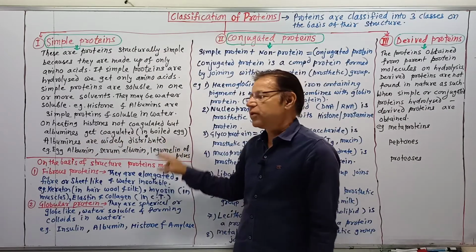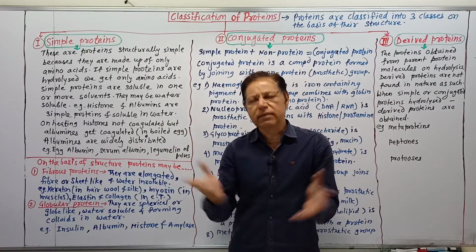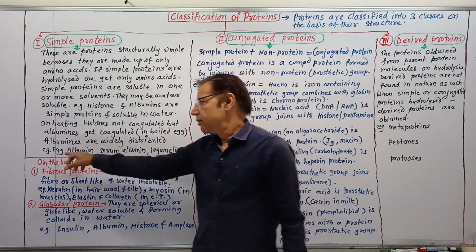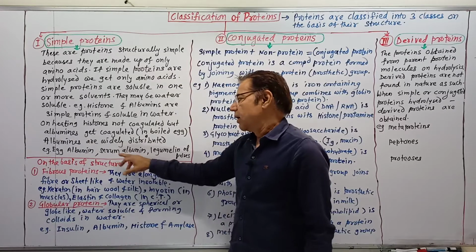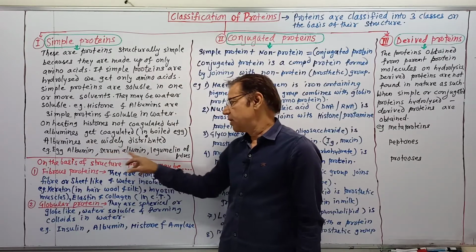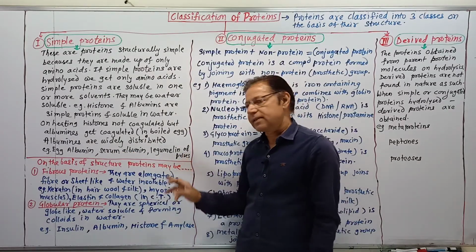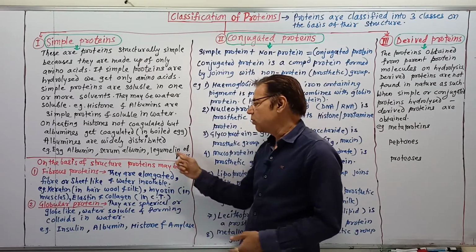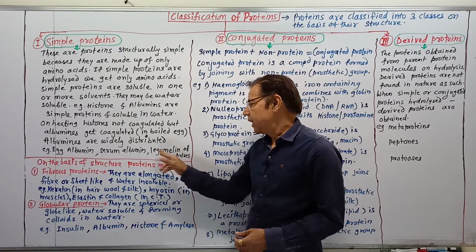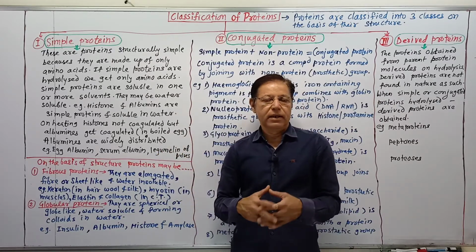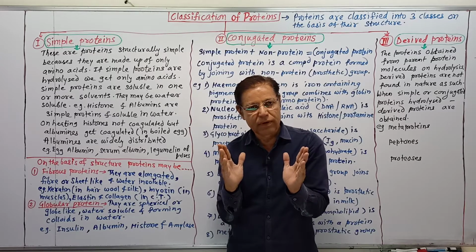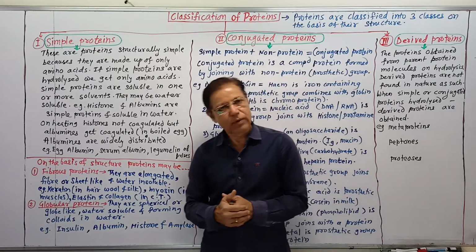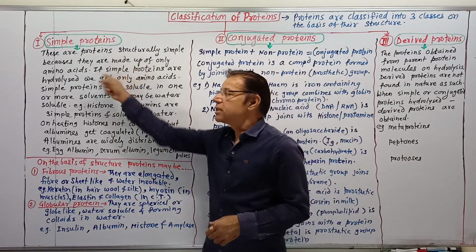Albumins are widely distributed and found in different types of material. For example, albumin found in egg is called egg albumin, albumin found in blood is called serum albumin, and albumin is found in pulses like tur dal, mung dal, etc. The pulses have legumelin. Legume is a group of pulses, that is why it is known as legumelin. And this is all about the simple proteins.